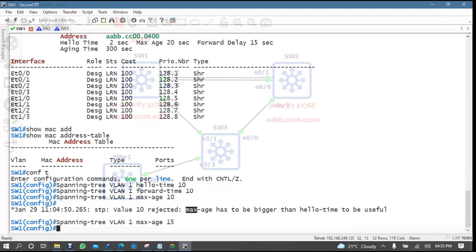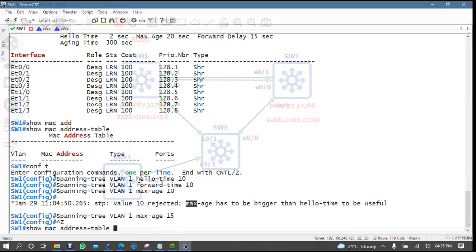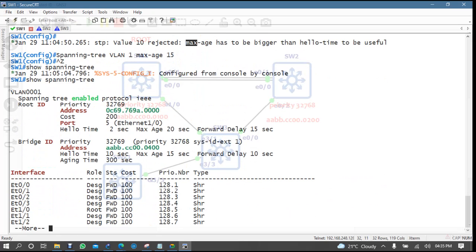Now if you check with show spanning tree, see, everything has been changed. Hello is 10, max age, the waiting time, is 15. Why does it say max here, when in reality it's the hold time? This is hello, this is hold, and this is the forward delay. 10 plus 10 means now instead of 30, it is 20 seconds.